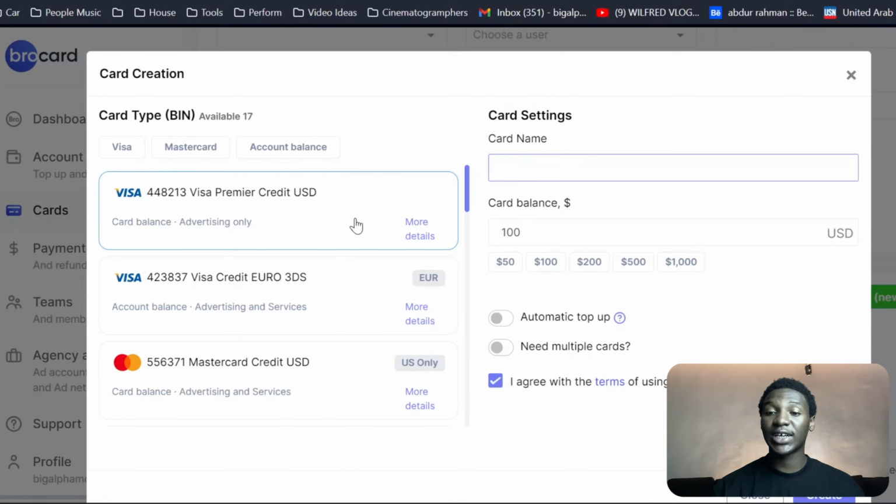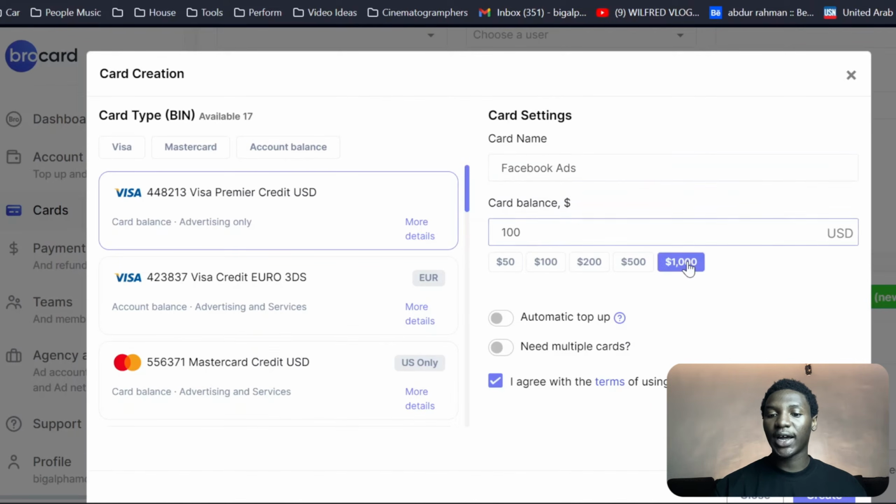So let's say, for instance, I'm going to be running Facebook ads. I want to create a card like this. I'm going to be using this one right here, and I'm going to create a card right here. So you can see that you can come over here and then name your card. Let's say I want to be running Facebook ads, so I'm going to name it Facebook ads.